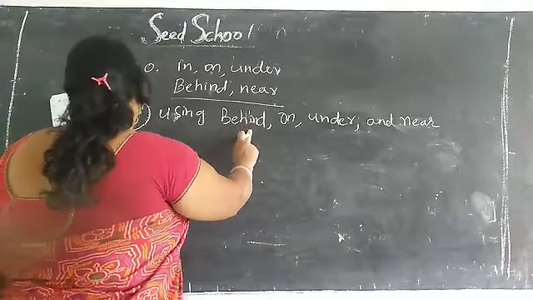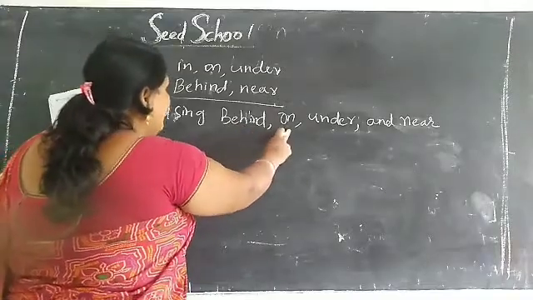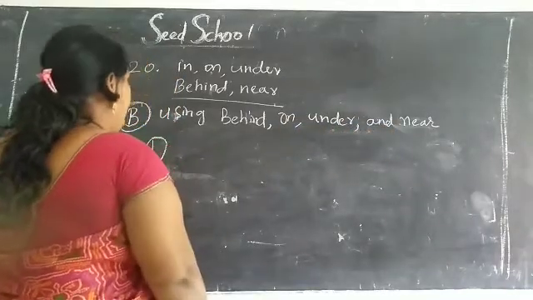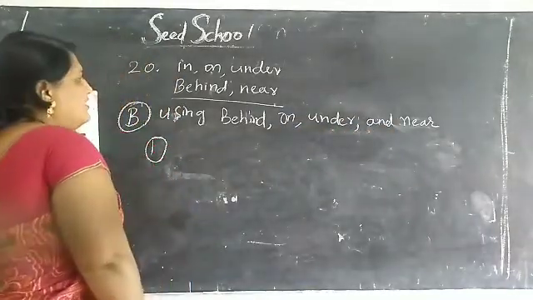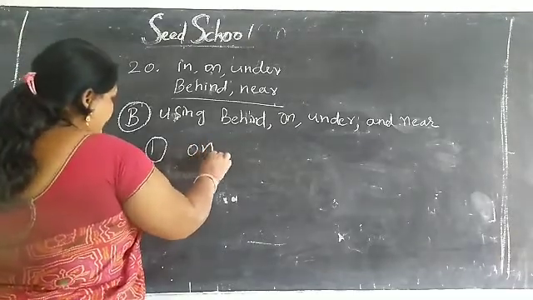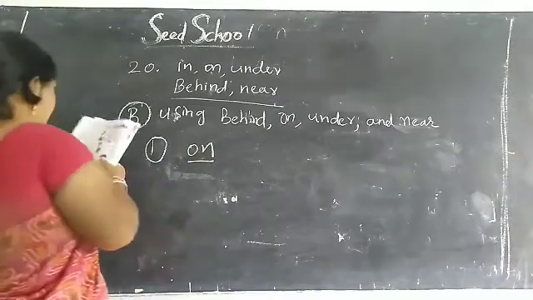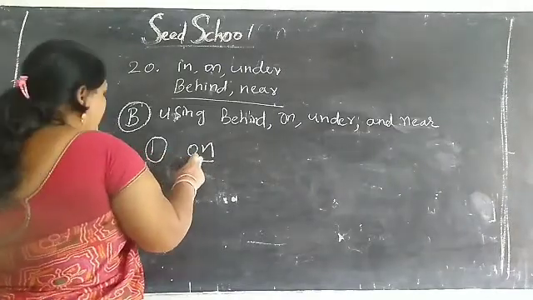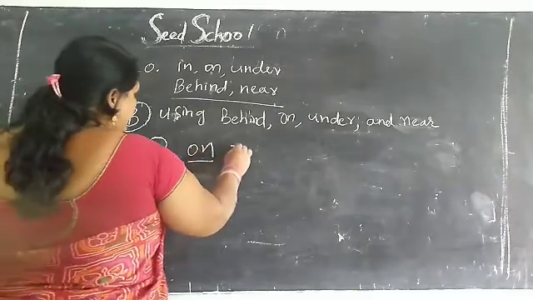Behind a swing, on a swing, under a swing, near a swing. So what is the answer, children? Answer is on a swing. So write neatly, children. O-N, on. The children are sitting on a swing.